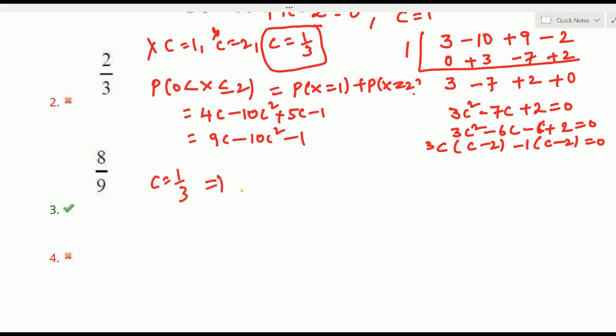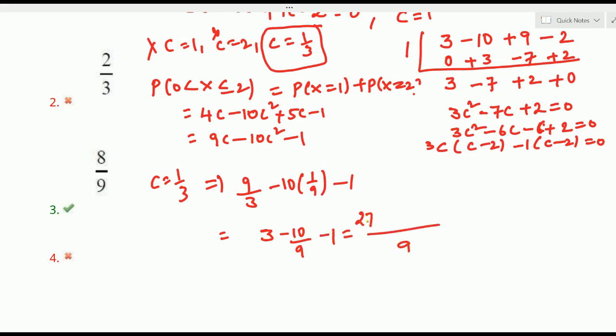Therefore this becomes 9 into 1/3 అంటే 9/3 minus 10 into c² అంటే 1/9 minus 1. So 3 3's cancel అవుతుంది. 3 minus 10/9 minus 1. LCM 9 తీసుకుంటే 9 3's 27 minus 10, 9 1's 9 with minus అంటే మనకి 27 minus 19/9. 27 minus 19 అంటే yes 8/9. This is our required result. 8/9 is given as clearly third option.